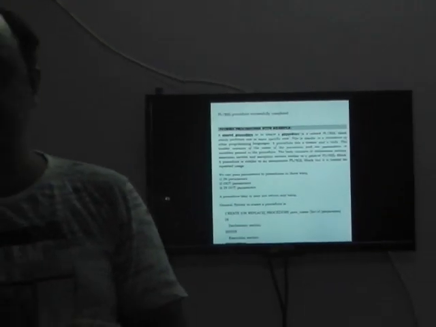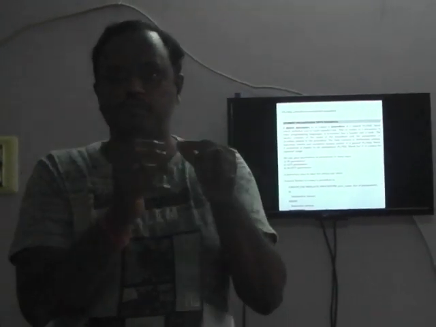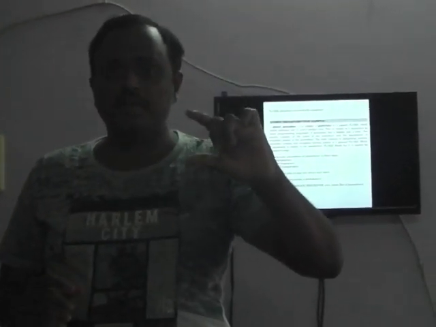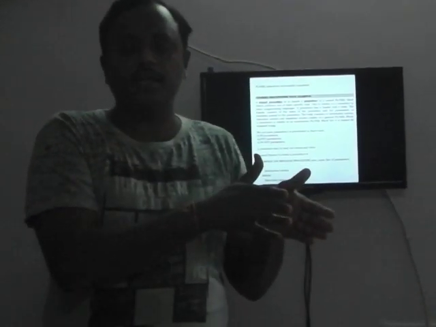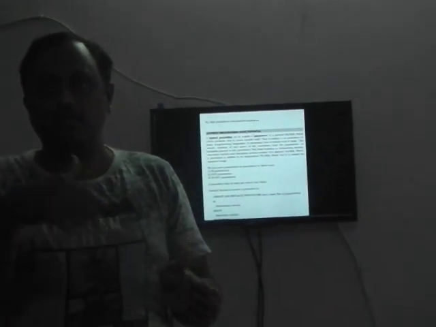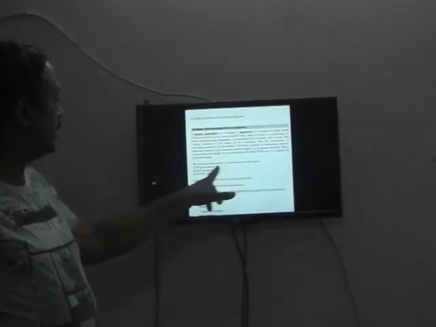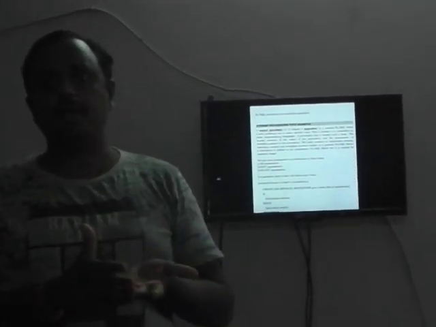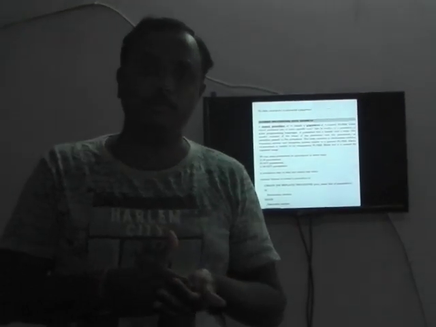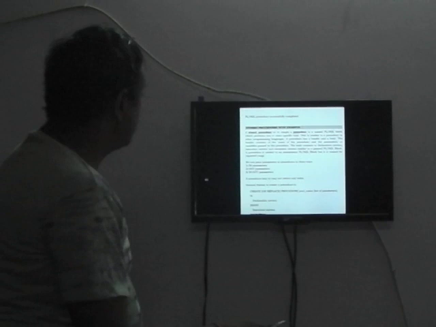So once again I repeat, the anonymous PL/SQL block and the stored procedure are the same. The only difference is that the anonymous PL/SQL block doesn't have any name, but here it has a name. Why do we give the name? Simply to make it reusable. Then we can pass parameters: IN parameters, OUT parameters, and IN OUT parameters. What do you mean by IN parameter, OUT parameter, and IN OUT parameter? Let me show you with an example syntax, and you can easily understand.